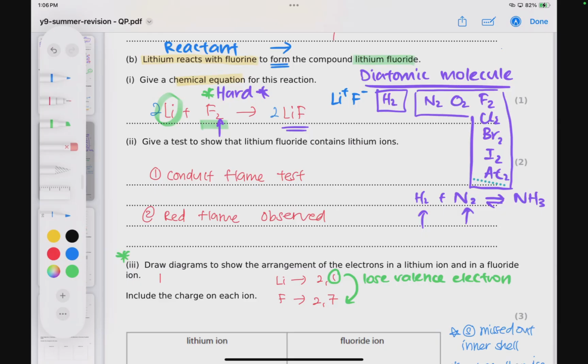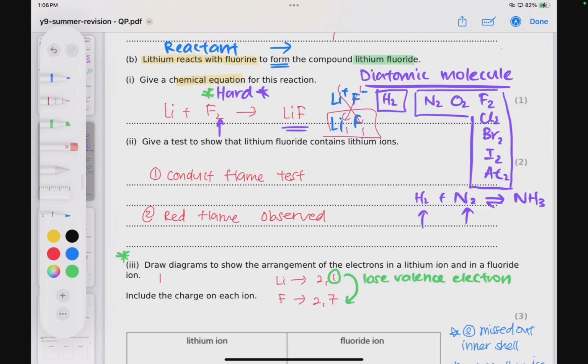Okay, so what's happening here is we can do a crisscross. Since they both have 1 and 1, we literally just pull out the value of 1, isn't it? One is a number that we do not need to write in chemistry, so you can just leave it as LiF.